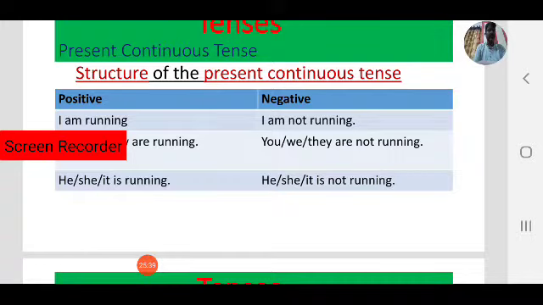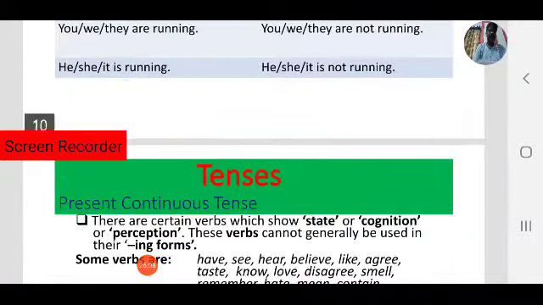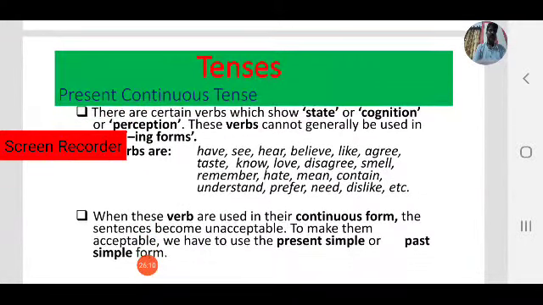Coming to third person singular here. He, she, it comes under third person singular. He is running, positive form. She is running. It is running. Negative form: he is not running, she is not running, it is not running. So this one is very easy, present continuous tense.